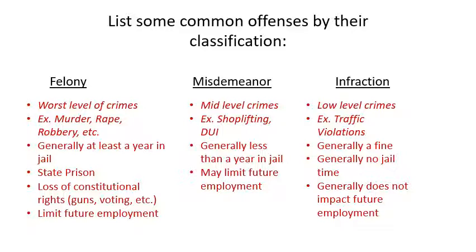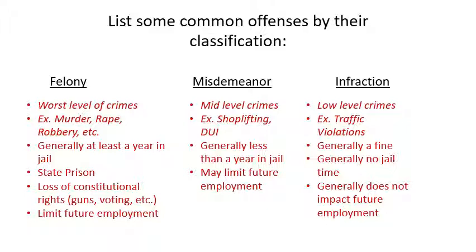Misdemeanors are mid-level crimes, like shoplifting or driving under the influence. They're not quite as severe as felonies. Generally, there's going to be less than a year in jail, but still it could limit that person's future employment. Now, infractions are low-level crimes. It's very likely that at some point in your life you will face an infraction. Traffic violations are typically what people think of, like running through a stop sign or a red light or speeding.